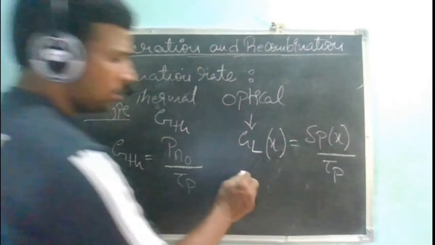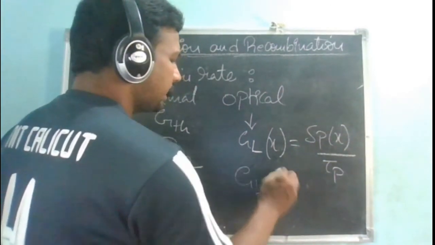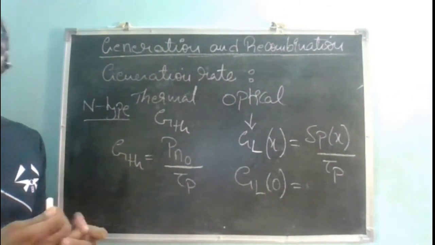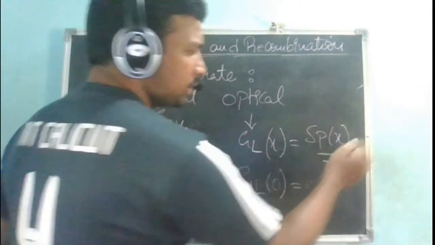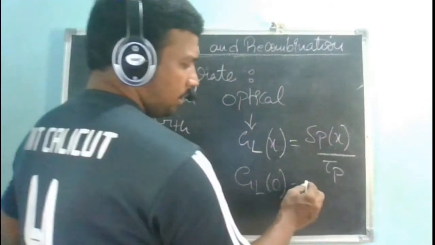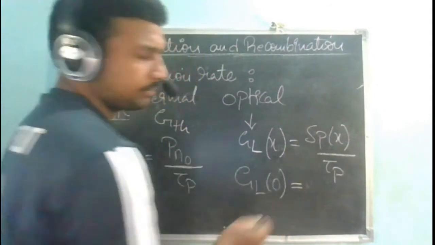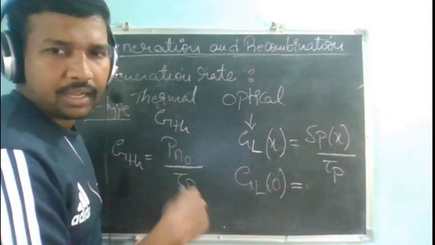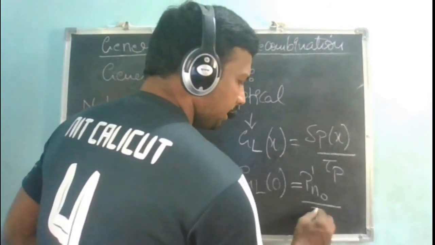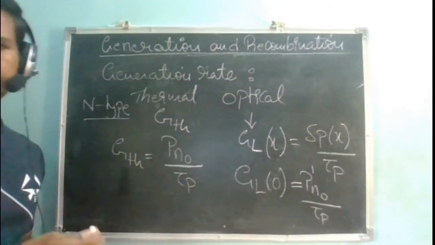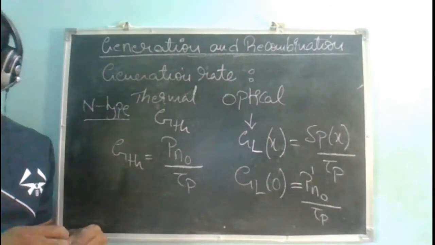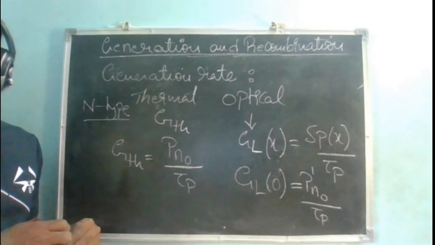Yes, sir. So at x equal to 0, what can I write? Delta p of 0. What is delta p of 0? The excess carriers, p_n dash naught. Very good. So p_n dash naught divided by tau. Right?